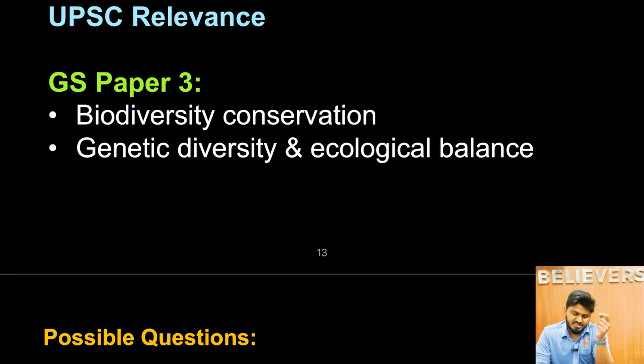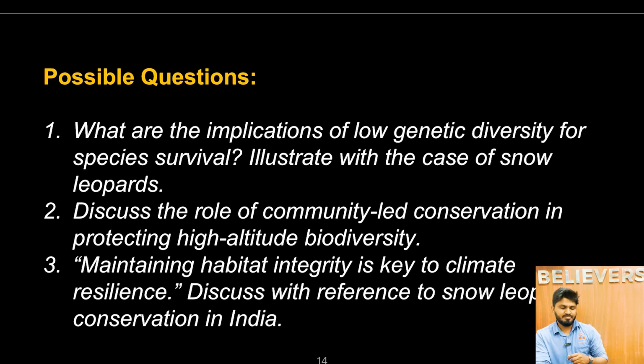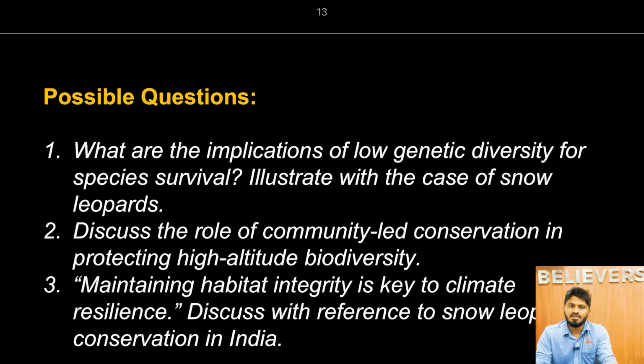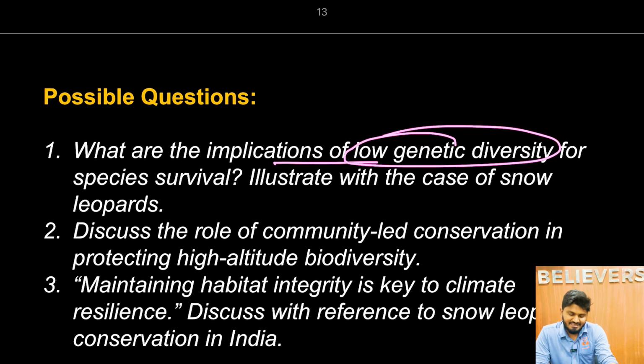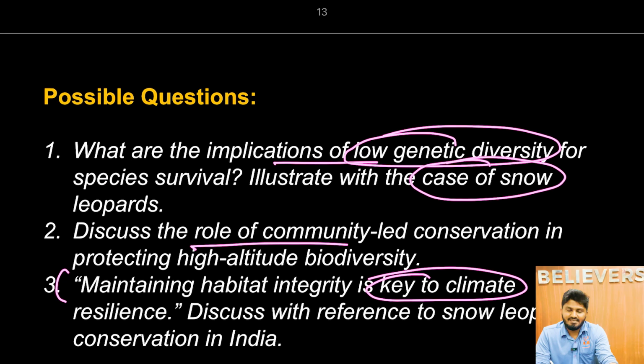So this is relevant for UPSC GS Paper 3, biodiversity conservation, genetic diversity and ecological balance. Based on this topic, I have framed certain questions. If you want, you can attempt these questions and write your answer in the comment box itself. The first question is, what are the implications of low genetic diversity for species survival? Illustrate with the case of snow leopard. Second, discuss the role of community-led conservation in protecting high altitude biodiversity. Third, maintaining habitat integrity is key to climate resilience. Discuss with reference to snow leopard conservation in India.